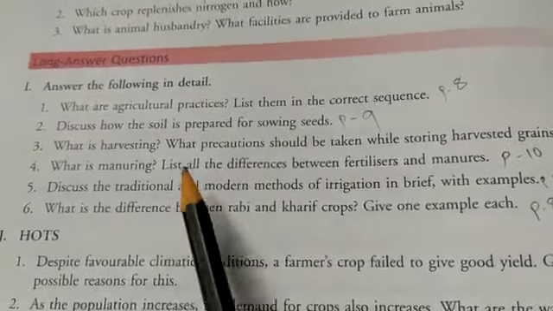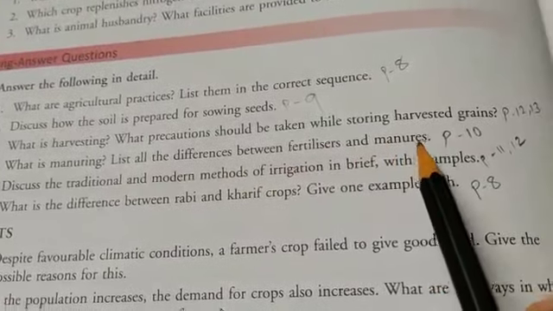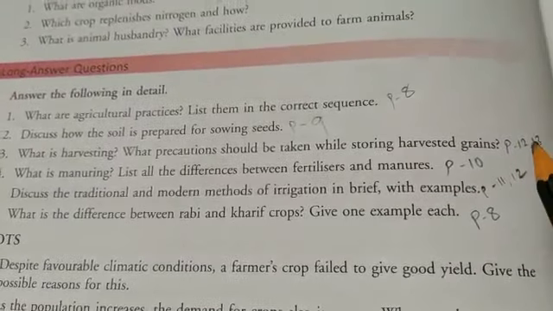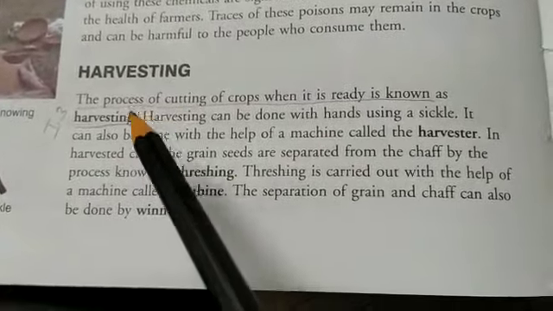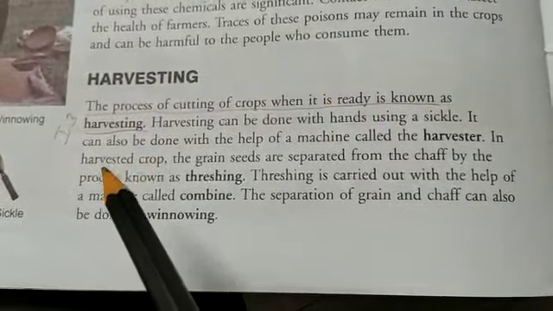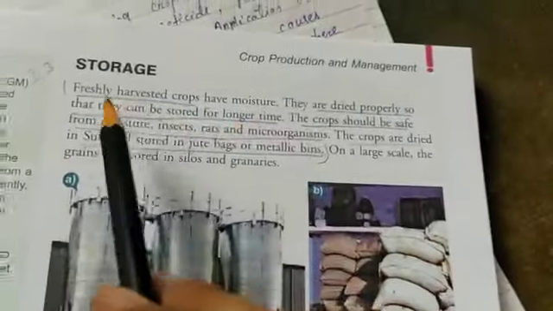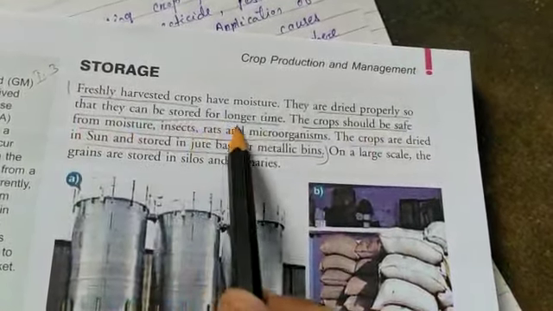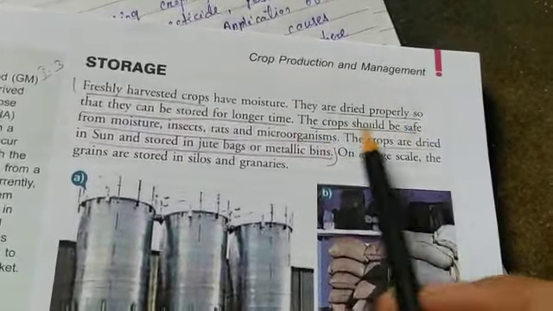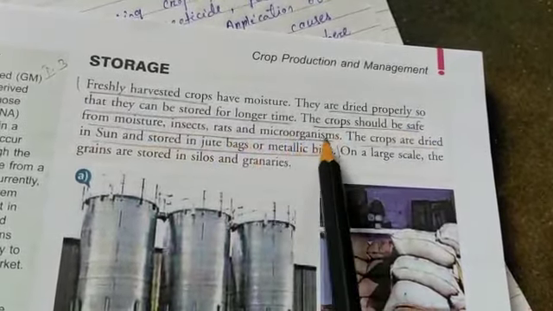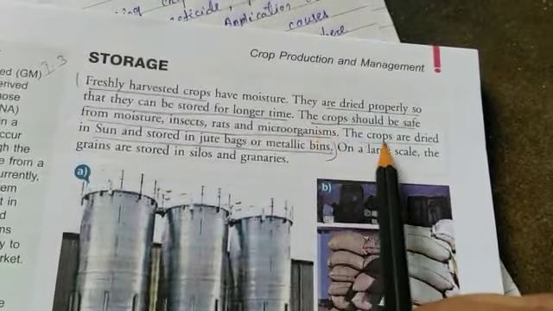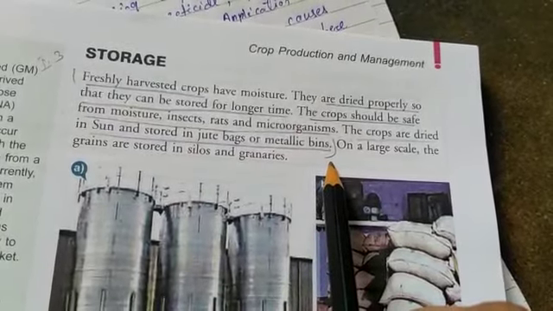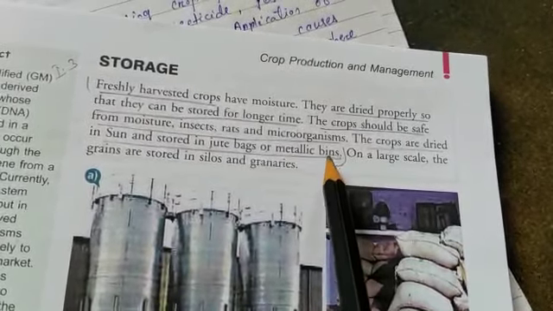Number 3, what is harvesting? What precautions should be taken while storing harvested grains? Page number 12 and 13. Page number 12, the process of cutting of crops when it is ready, that is called harvesting. Page number 13, freshly harvested crops are dried properly so that they can be stored for a longer time. The crop should be safe from moisture, insects, rats and microorganisms. The crops are dried in the sun and stored in jute bags or metallic bins. So this is number 3.